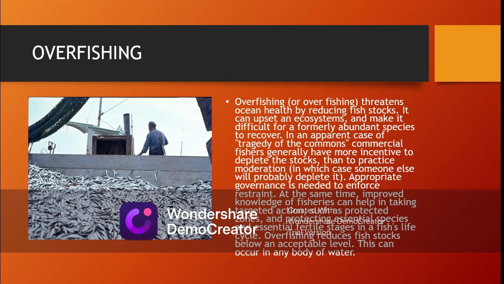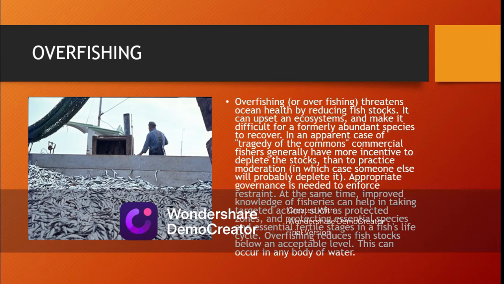And the last one is overfishing. Overfishing threatens ocean health by reducing fish stocks. It can upset an ecosystem and make it difficult for a formerly abundant species to recover. In an apparent case of tragedy of the commons, commercial fishers generally have more incentive to deplete the stocks than to practice moderation, in which case someone else will probably deplete it.